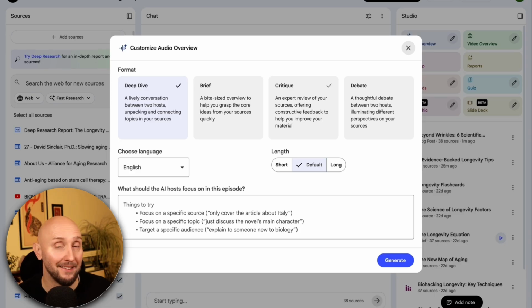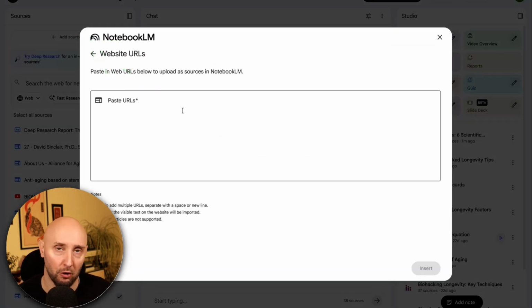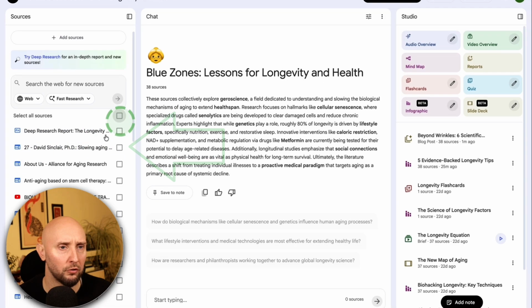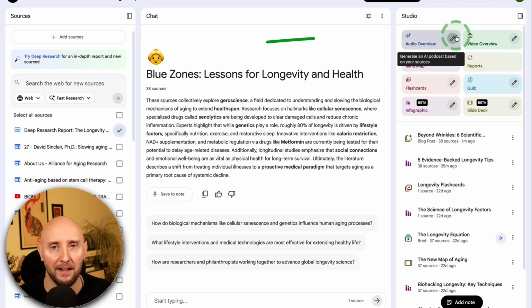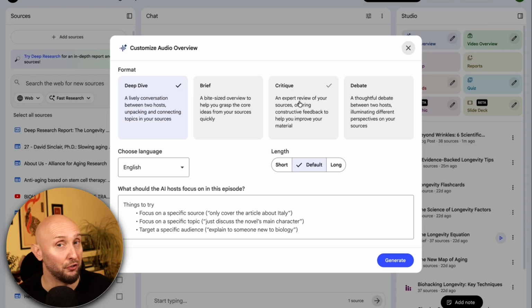Now, as a creator, one idea is, let's say, for example, you have blog posts that are published on your website, and you want to create an accompanying audio version of each of your blog posts to embed on your blog post. So your website visitors have the option to either read the article or listen to the podcast version of your article. So to do that, you'd simply come up to sources right here, click on website and add your URL for your blog post right here. And then in your sources list on the left-hand side, you would uncheck all the sources, but only select your blog post. Then come to audio overviews and create the style of podcast you want to create for your blog post. You can also do the same thing with your YouTube videos and then publish them on podcast platforms.